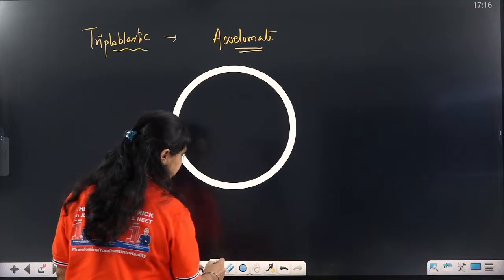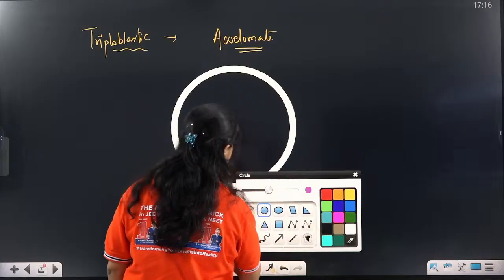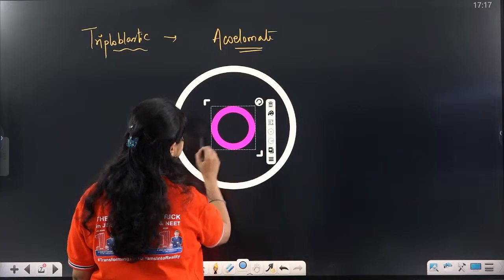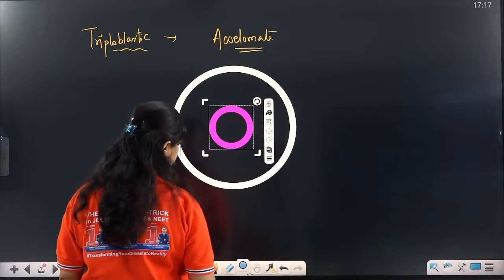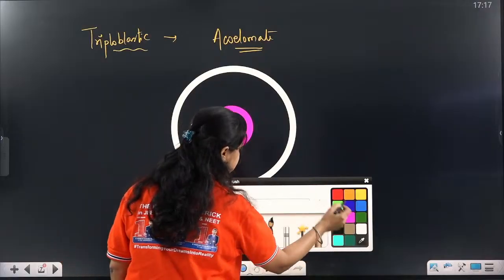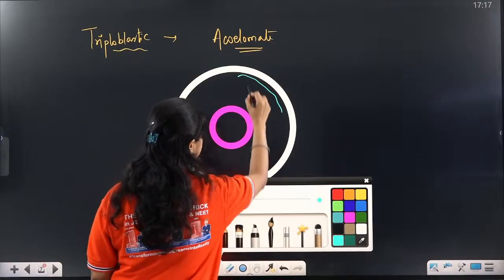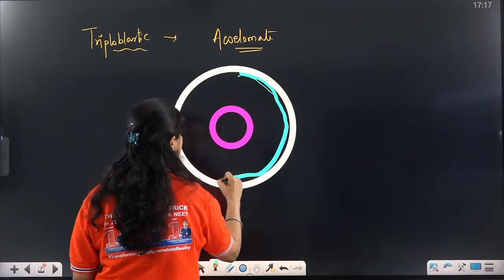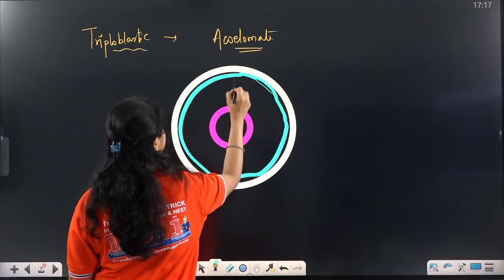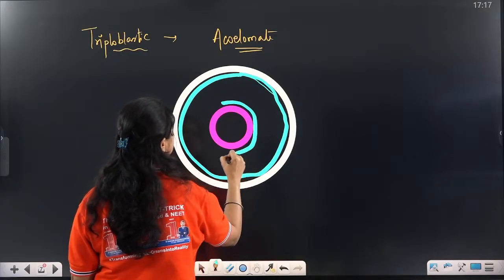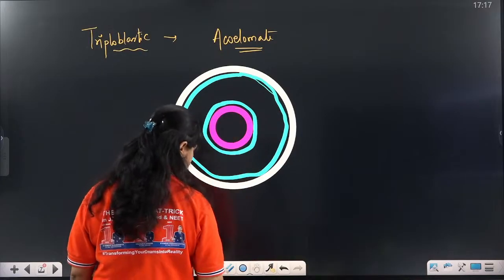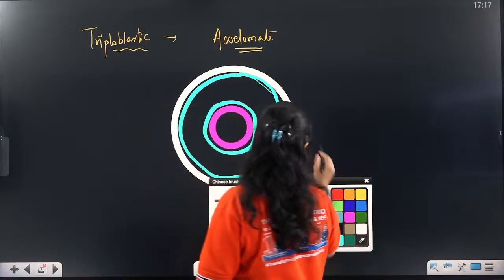This is the ectoderm. This is the endoderm. And in between there is definitely the mesoderm present. Between ectoderm and endoderm there is mesoderm present. So what names can we give?